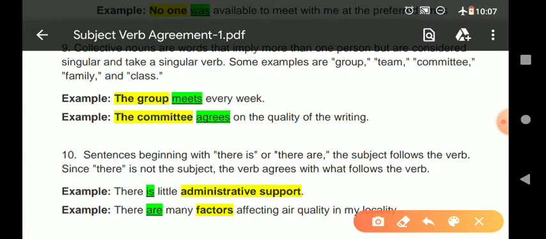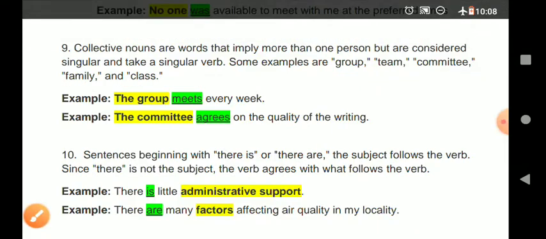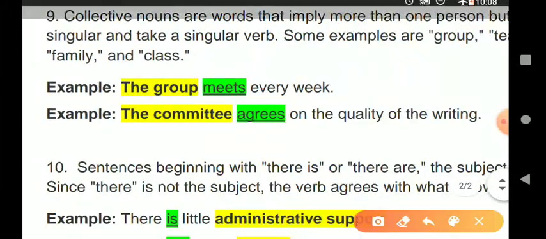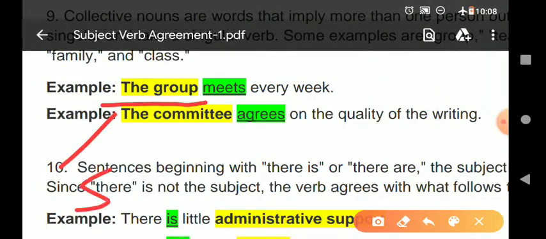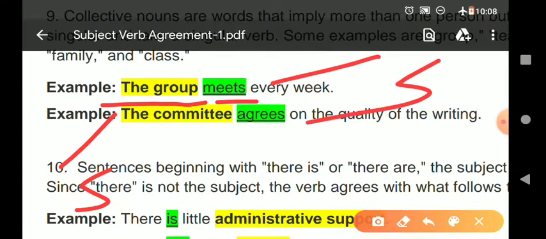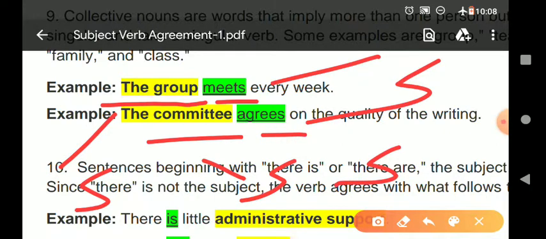Some examples of collective nouns are group, team, committee, family, class. So what should we use? We should use a singular verb, like the group meets every week. Group is singular, meets is also singular, committee is singular, so verb should also be singular.